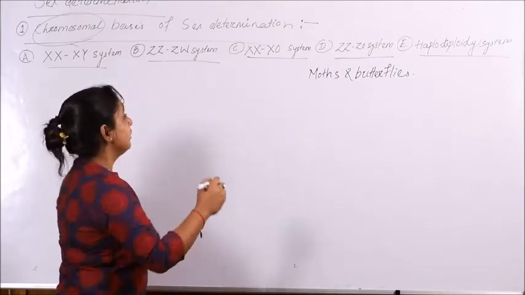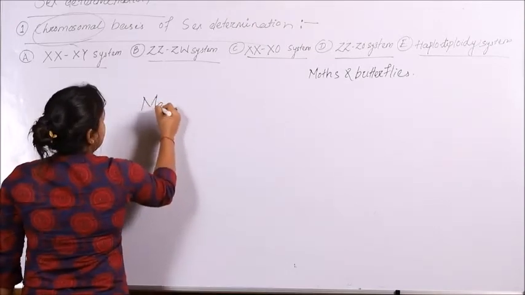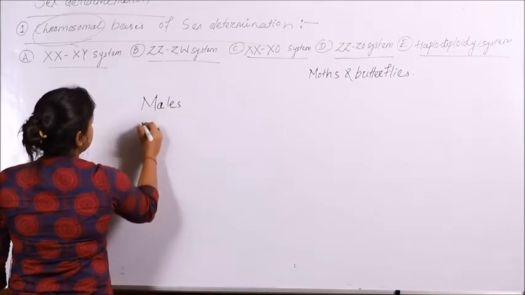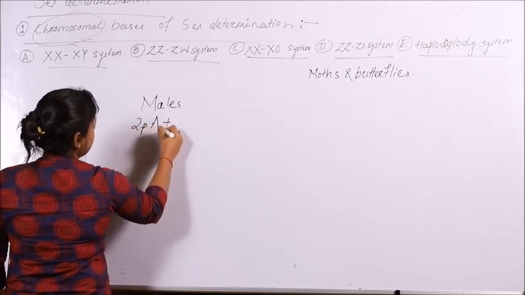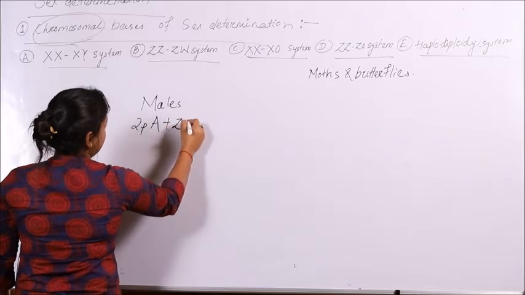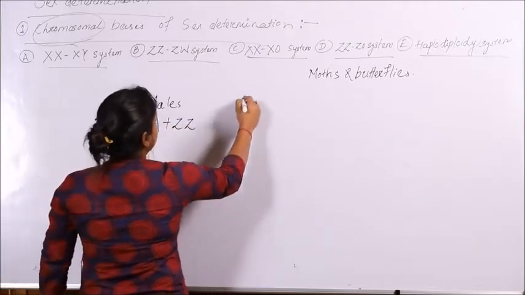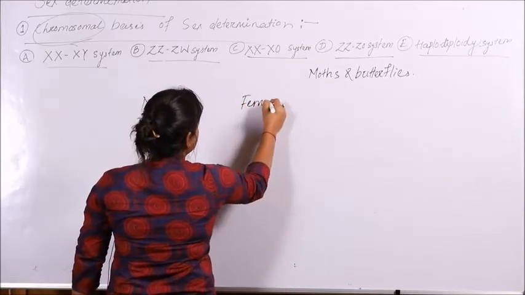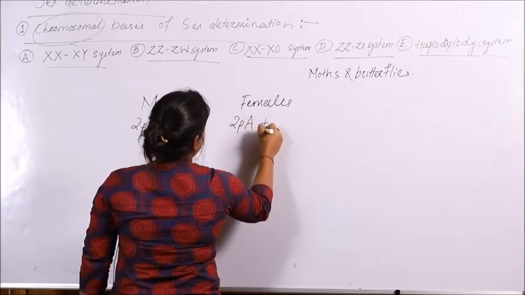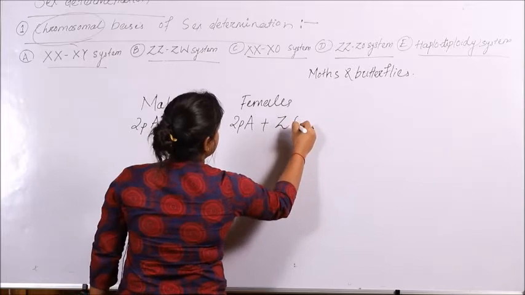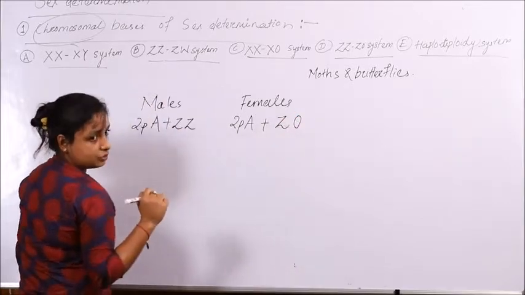and the individual with a single sex chromosome is female. So males in the ZZ and ZO system will have 2 pair of autosome plus a pair of sex chromosome, whereas the females of this population will have 2 pair of autosomes with a single sex chromosome and an empty space for sex chromosome.